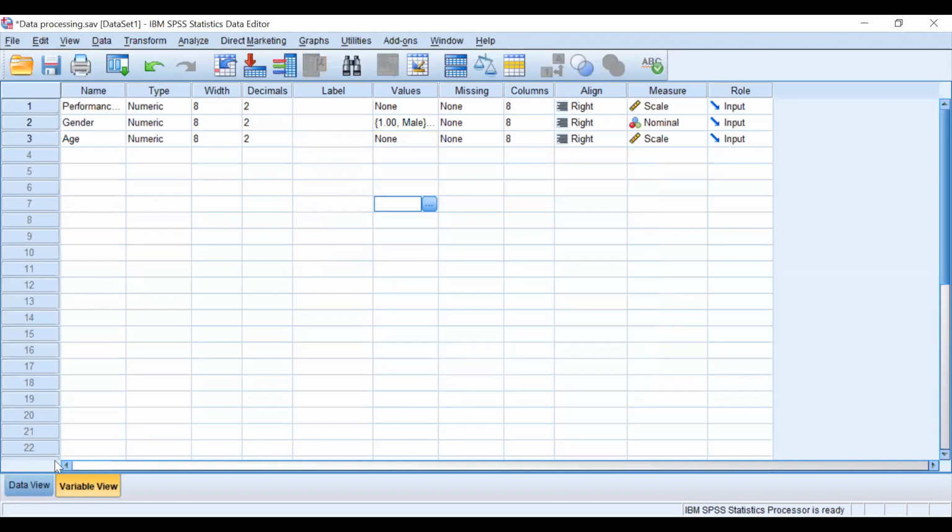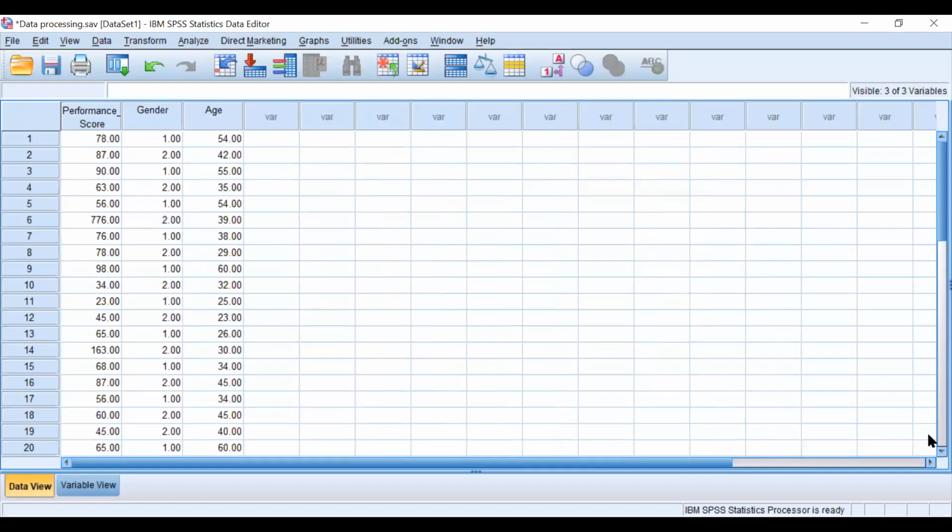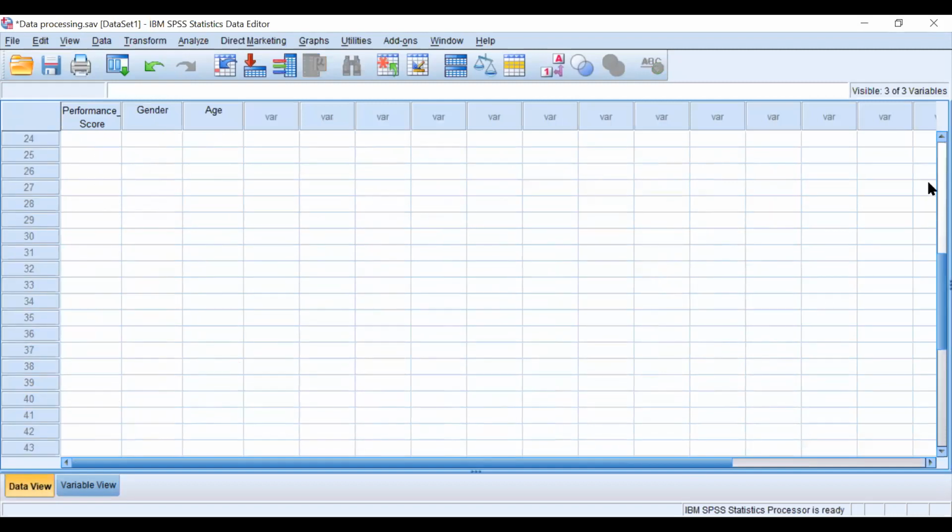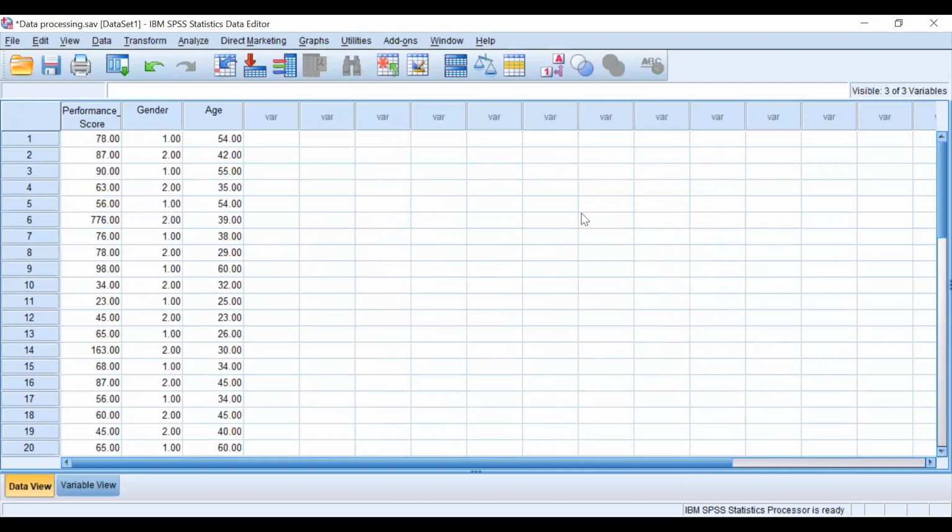Okay. So I have made a few entries into this file. Now my simple endeavor in this particular file is to find out the normality, to find out the outliers. Is there any in this particular file, and how can we go about that? So very simple. Let's say I want to look at performance and age. I have two ratio data, and I have told you that outliers can happen only in ratio data. So in this file, I have two ratio data, performance and age.